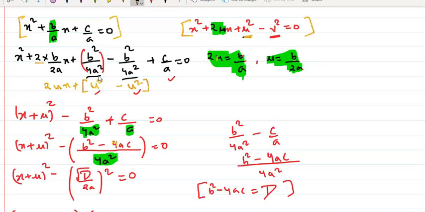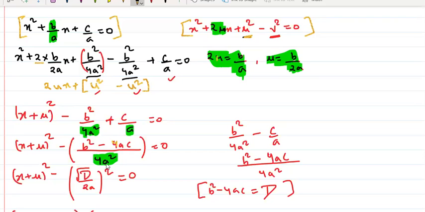Last step is this now. This is x square plus 2ux plus u square, which is x plus u whole square. Now this is as it is, b square by 4a square minus c by a. Now if you take negative common and do the LCM, what will happen? You take negative common, so it should be minus, because minus minus plus. Now 4a square and a, the LCM is 4a square. So 4a square divided by 4a square, we'll get 1, so it is just b square. Now when a will divide 4a square, we will get 4a. Now 4a into c will give you 4ac. Got it, Prahlad? Got it?